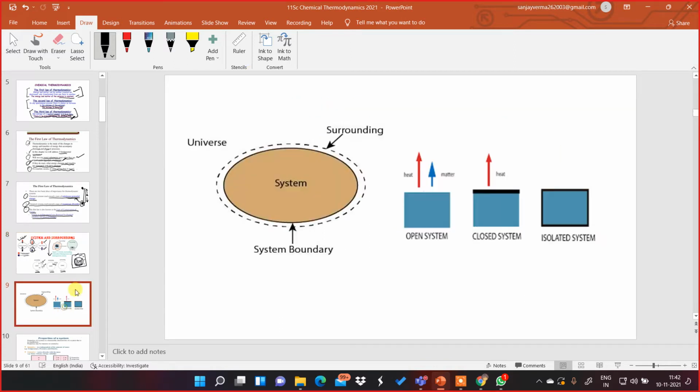Now, there is one more illustration on the next slide over here. System, okay. Then there are surroundings. Outside the system, there will be a boundary, the system boundary, and outside that there are surroundings, okay. And then all this comes under the universe. Okay, so in an open system there is exchange of both heat and matter. Closed system, exchange of energy only. Isolated system, exchange of nothing.